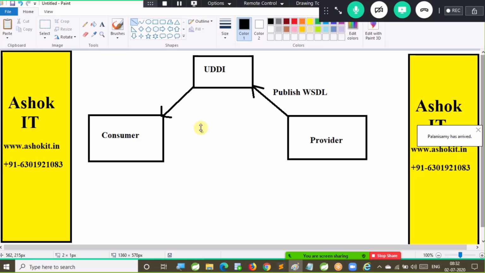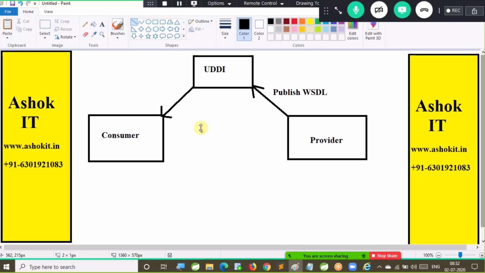Why? If I have the WSDL, then I will understand the URL of the provider, the operations of the provider, the input for the operation, and the output for the operation. Everything about the provider I will understand based on the WSDL. So as a consumer, if I want to start my consumer development, the WSDL file is the input for me. If I don't have a WSDL, then I cannot develop my consumer.